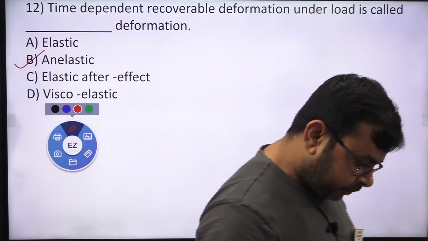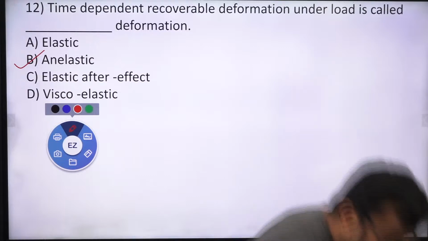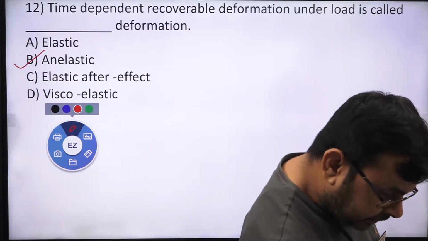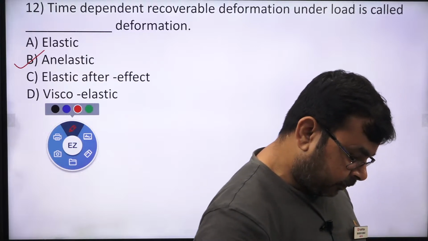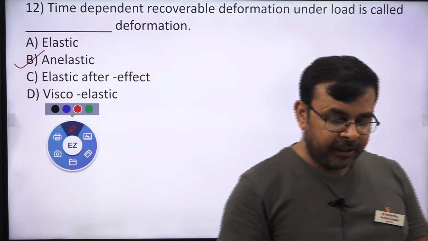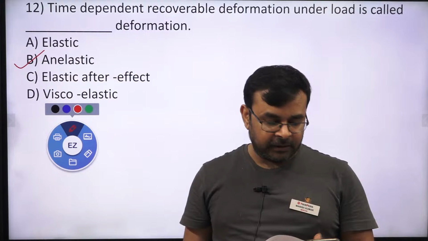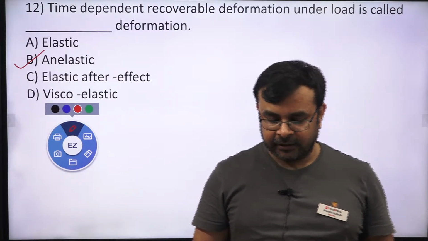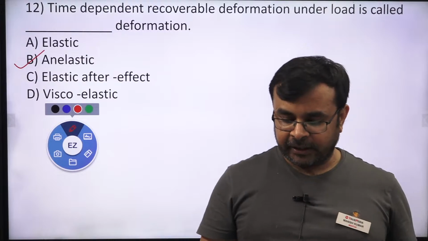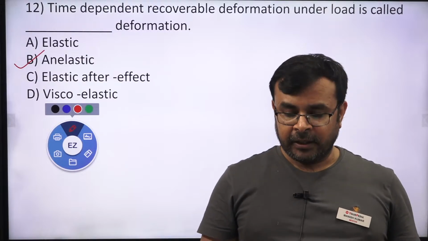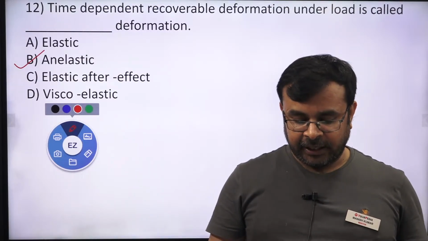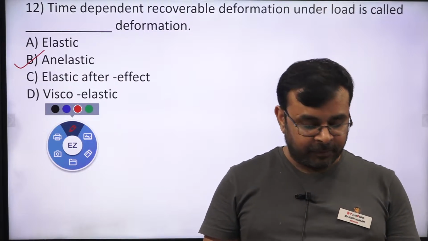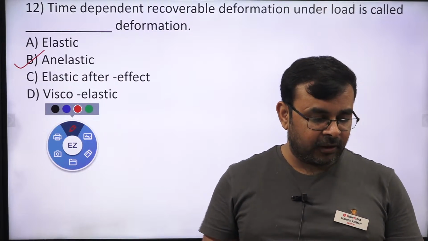Anything else? Time dependent recoverable and permanent deformation is called viscoelastic. And if I talk about inelastic, then this is time dependent recoverable deformation under load, called inelastic material. And similarly, if I talk about creep, then this is time dependent progressive permanent deformation. Is it clear? That is called creep.